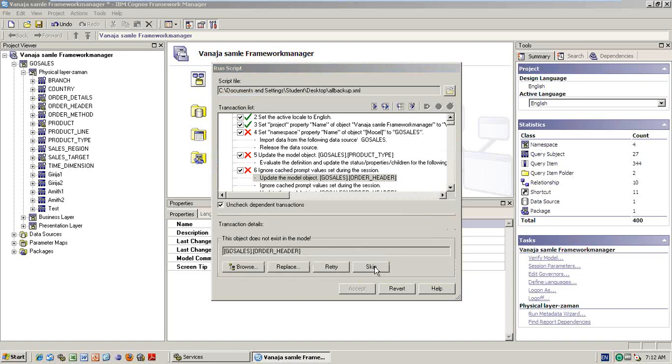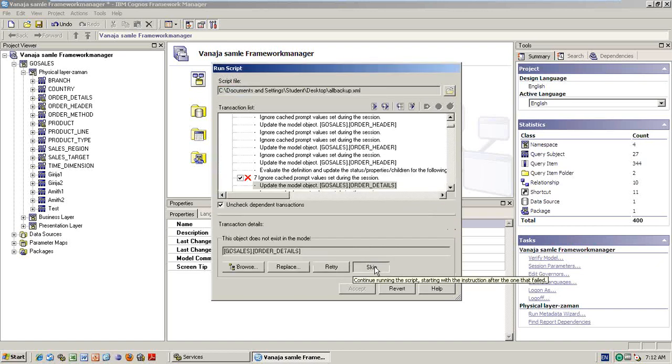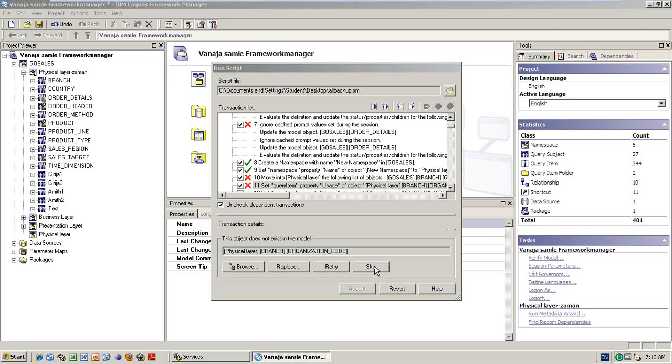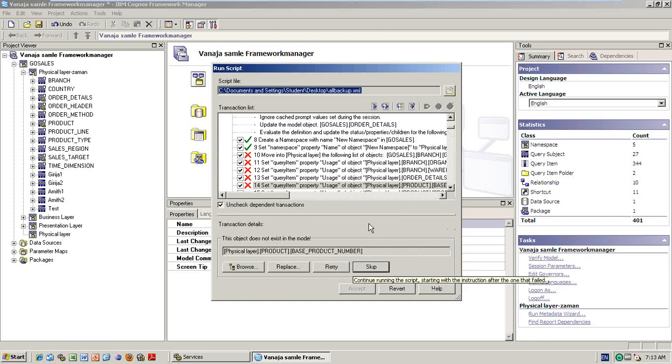Why it is not showing means maybe that time you didn't save that script. Maybe these things I didn't save that day, that is the reason why.